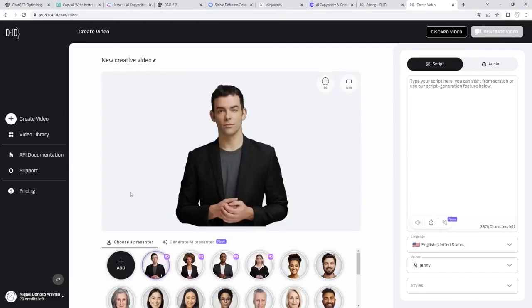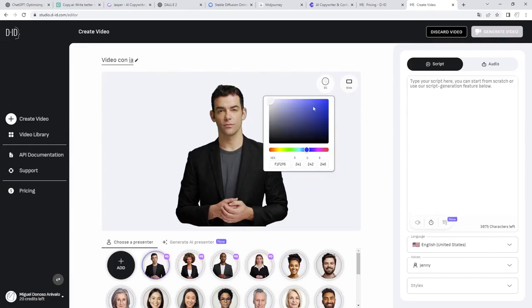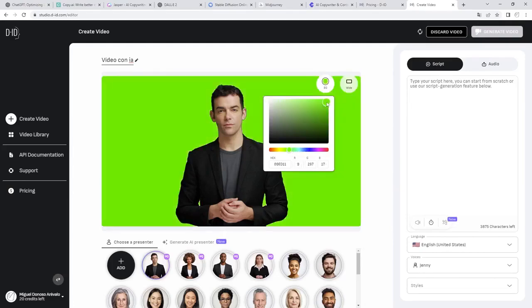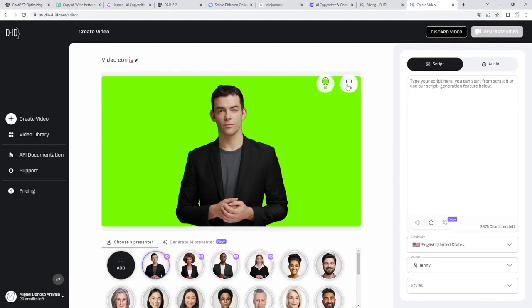What can we configure? Well, first thing is the video. Well, let's put the name video with artificial intelligence. The next thing we can configure is the background color. What do I recommend? Put a background color type chroma. Because then you can remove that background color and put it in your video. And it will be much easier. Then you also have to choose which format. Wide, square or vertical. We are going to leave it wide, which is going to be a video for YouTube.